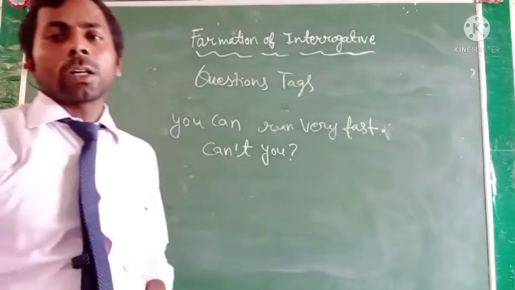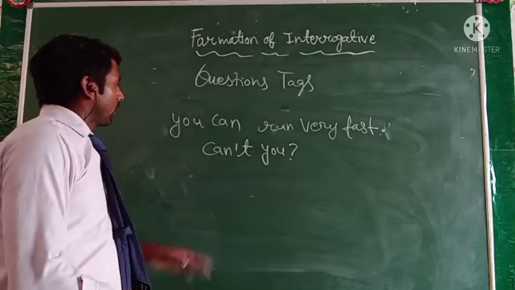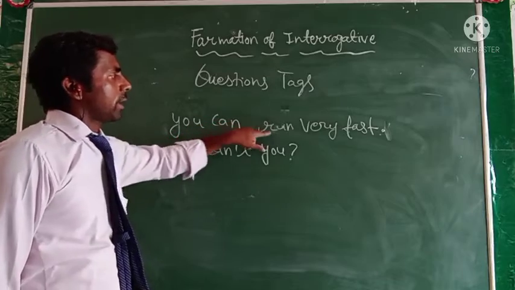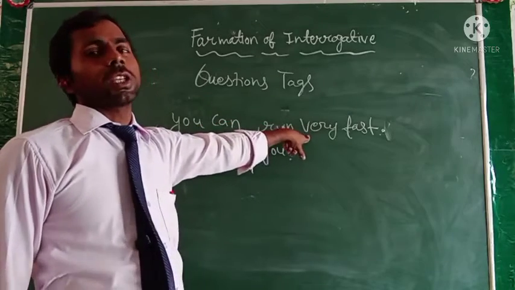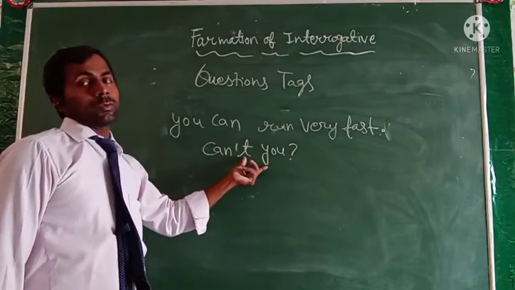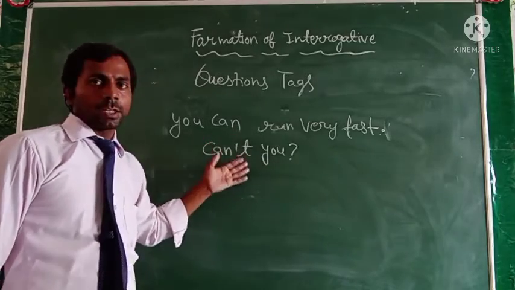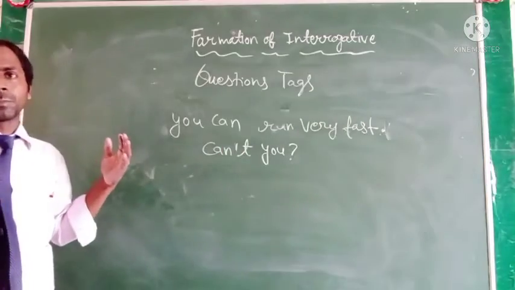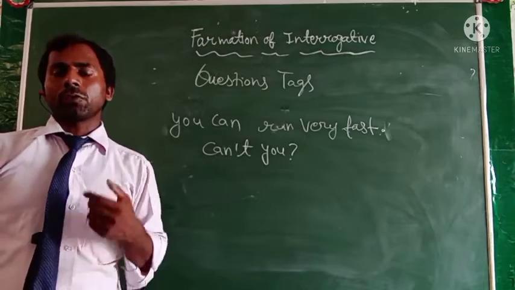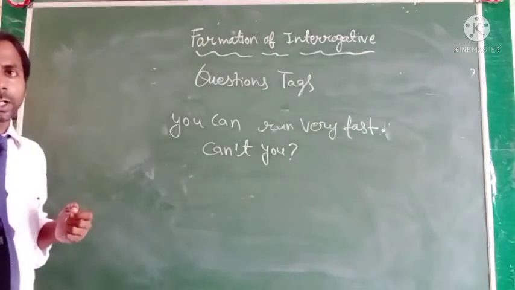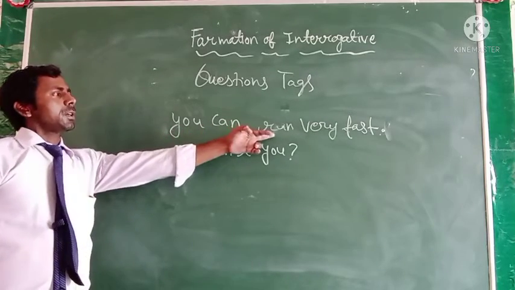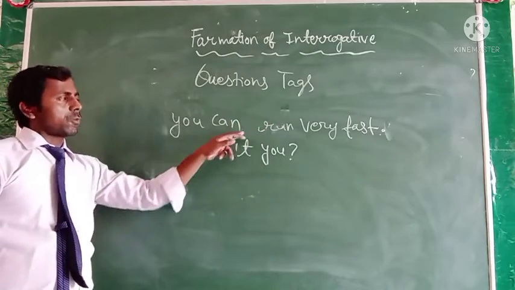Okay, you use the question mark. So you can see here, if the sentence is affirmative, like "You can run very fast," then we have to change it into an interrogative sentence by using the two words "can't you." Okay, it is the question tag. What is the meaning of the question tag? When a short question follows a statement, we call it a question tag. You can see here the statement, and the question tag follows the statement.